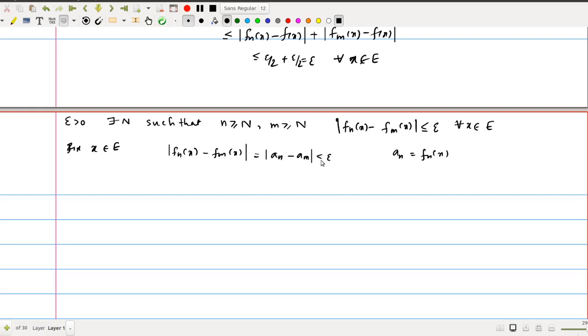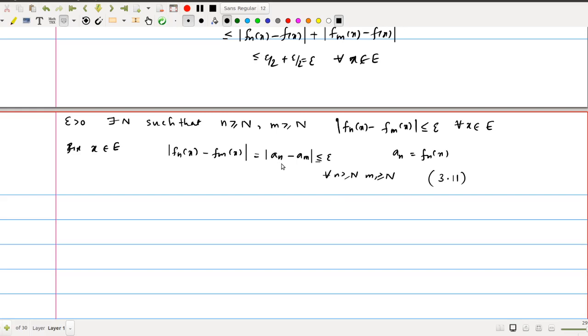which is less than or equal to epsilon for all n greater than or equal to N, and for all m greater than or equal to N. So this is the Cauchy criterion for the convergence of the sequence. Then, in order to refer to this definition, you can refer to 3.11, I think, or just search for the Cauchy criterion for the convergence of a sequence in our textbook.